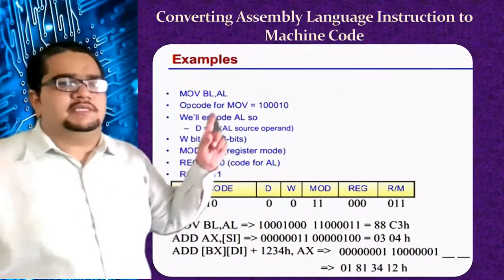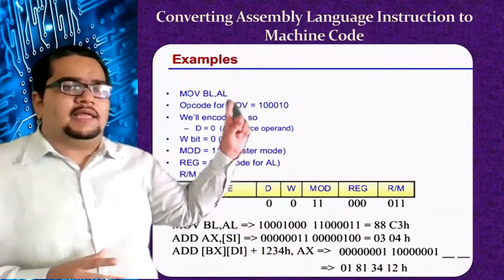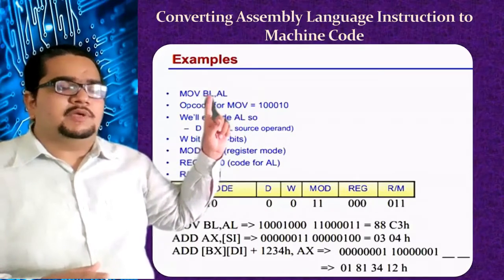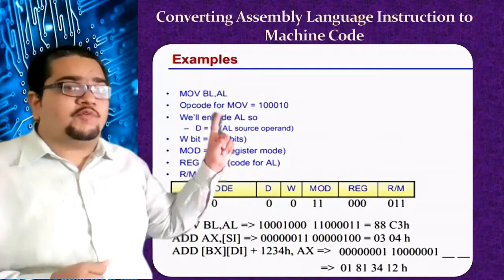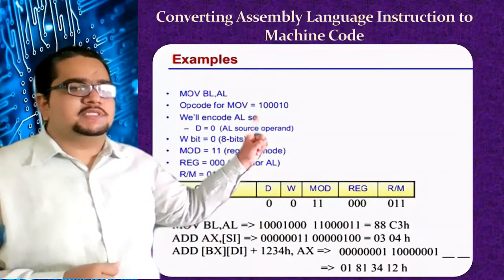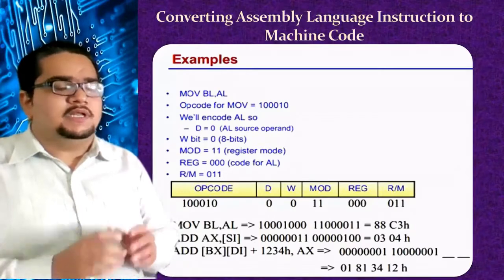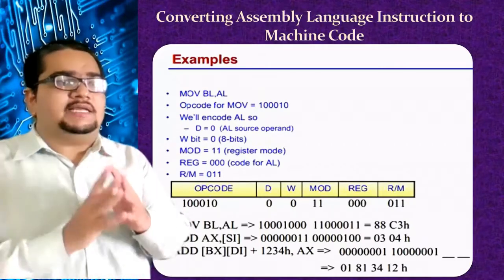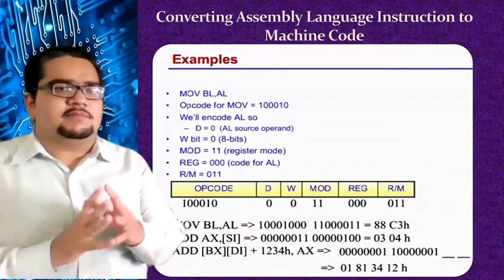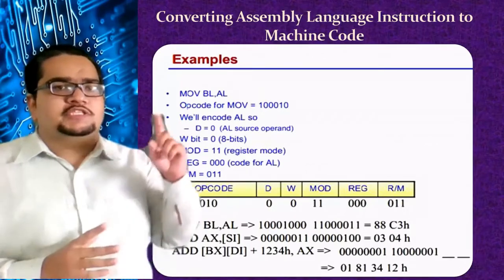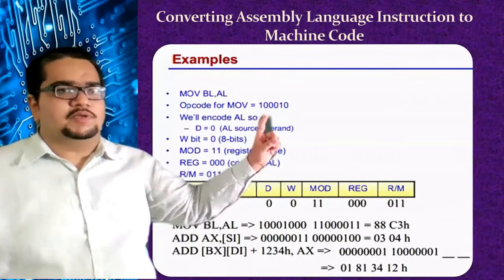In this example you can see that one instruction is given, MOV BL, AL, where the content of AL has to be moved into BL, because the first operand is the destination operand and the second operand is the source operand. Now the opcode for the MOV instruction is 100010. Every instruction of the 8086 has a dedicated fixed opcode. It is in the knowledge of the assembler, because the assembler is translating this instruction into binary. So when it sees MOV, it will translate that into 100010.